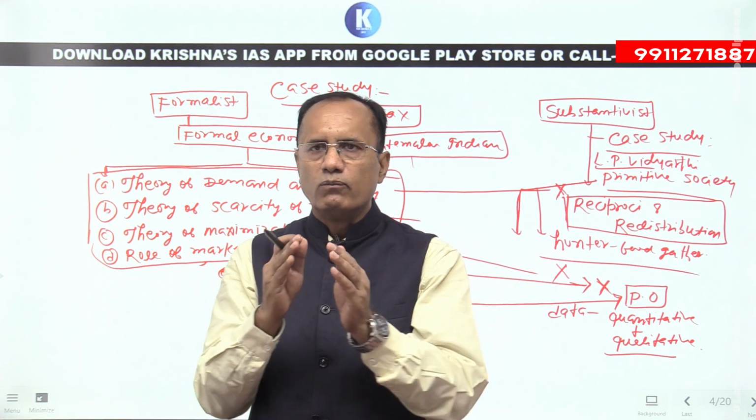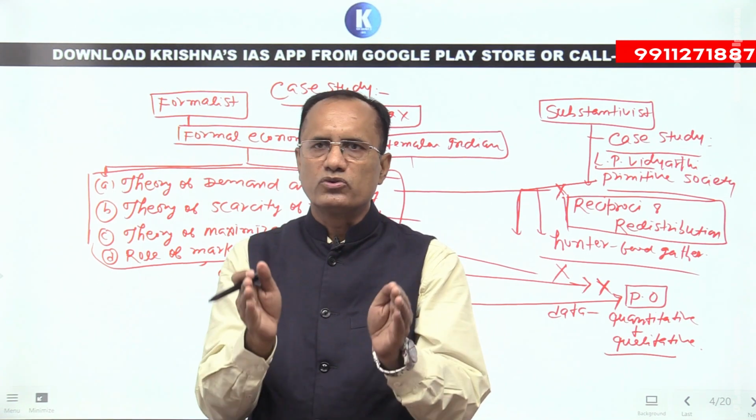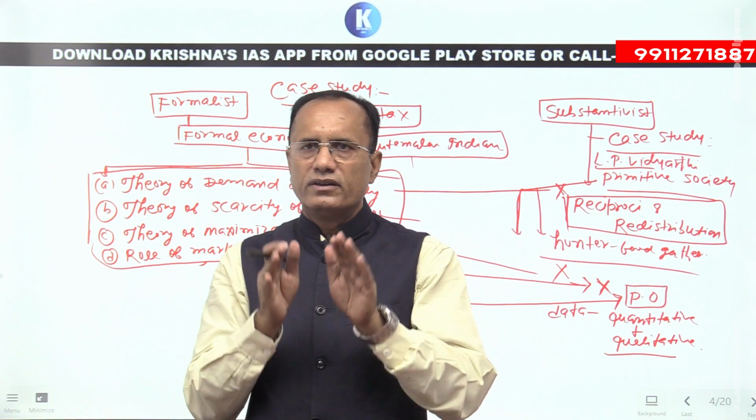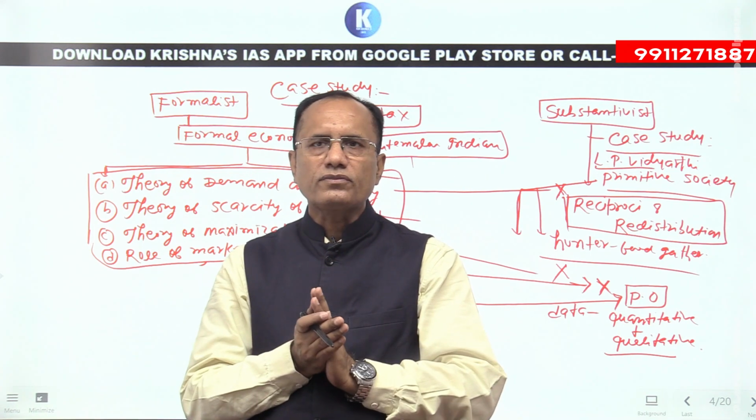So both have two different approaches towards economic anthropology.